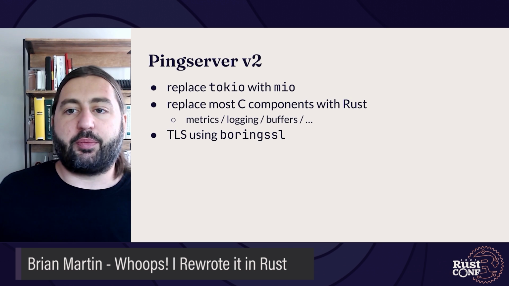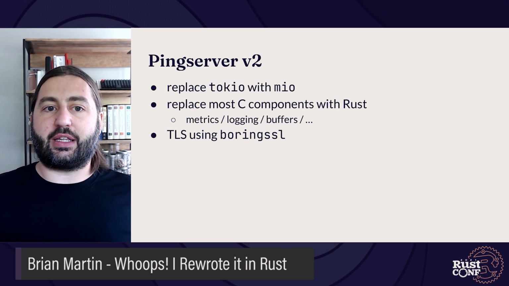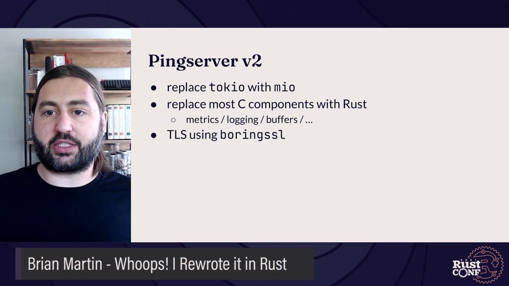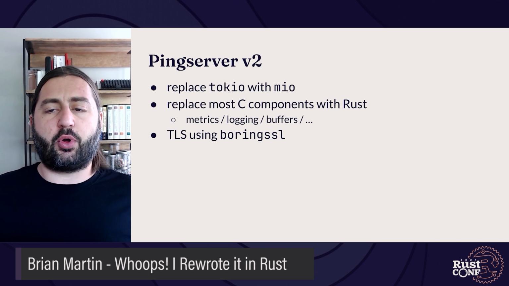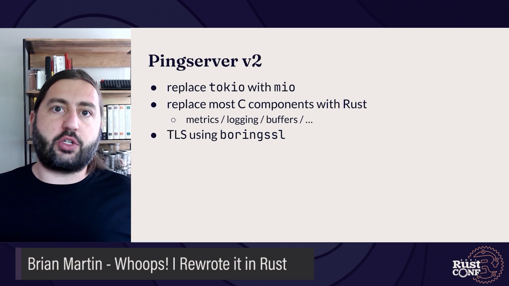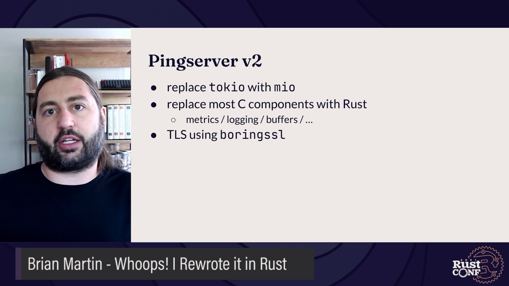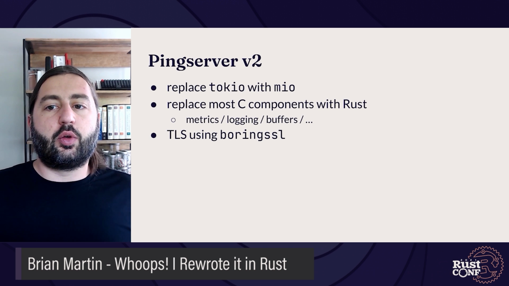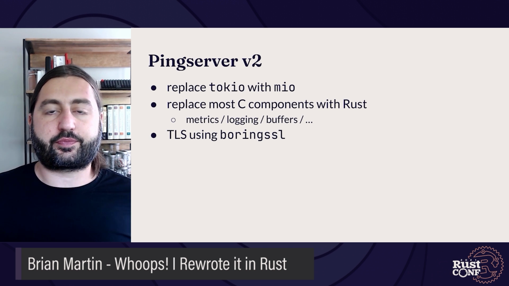Since I was concerned about making the performance match the C implementation, I wanted to try and make things as equivalent as possible. The C implementation was basically just using epoll on Linux, so we could use MIO as an equivalent and not need to worry about async executors at all. We'd also have a simple event loop just like the C version.